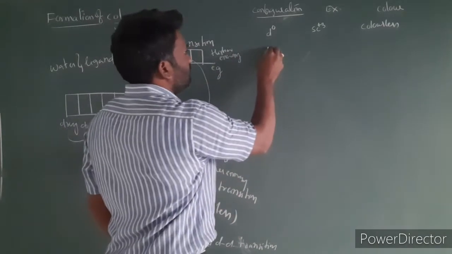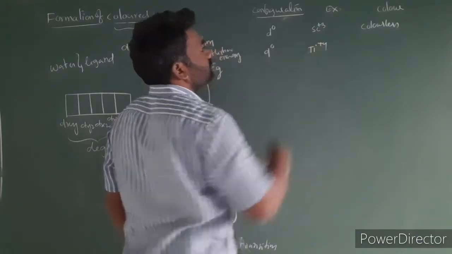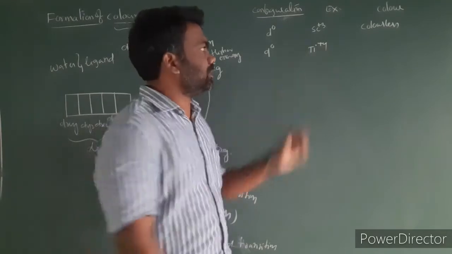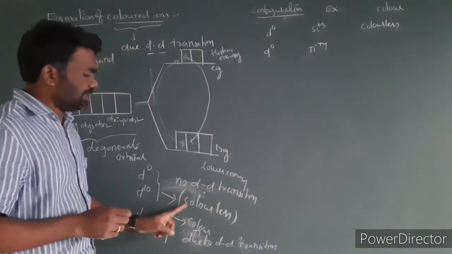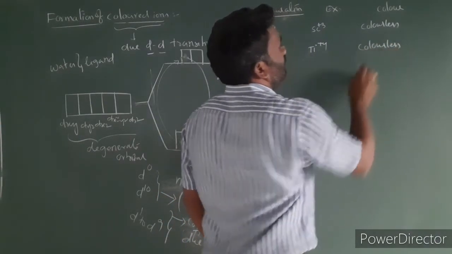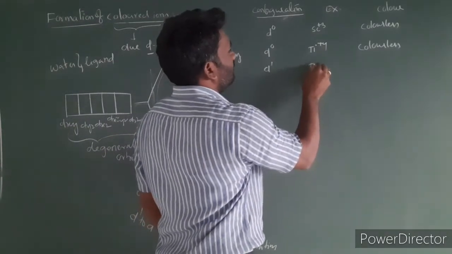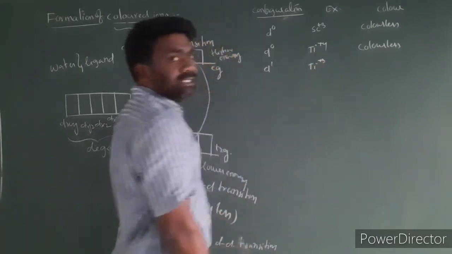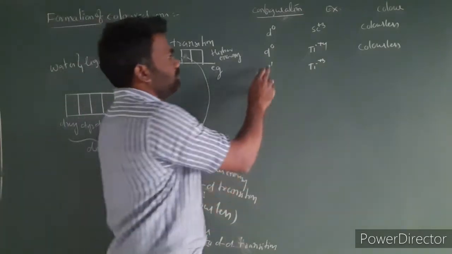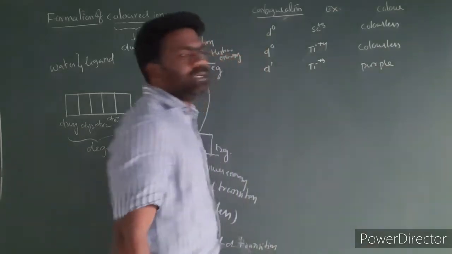Next I am taking D0 again, this time titanium plus 4. Titanium is atomic number 22, 3d2 4s2, and all the electrons are removed, so D0 configuration again is colorless. Next, D1 configuration: titanium plus 3. D1 to D9 configurations are colored due to d-d transition, and titanium plus 3 is purple.